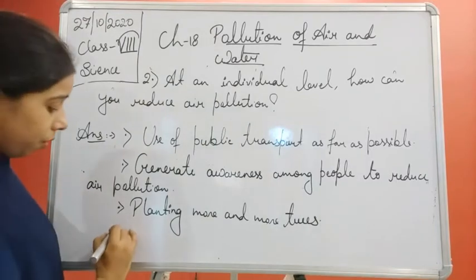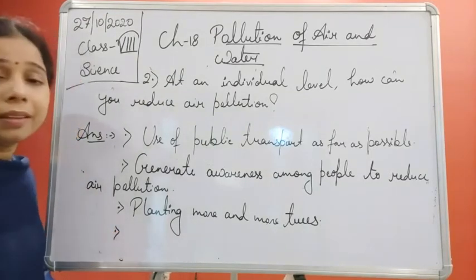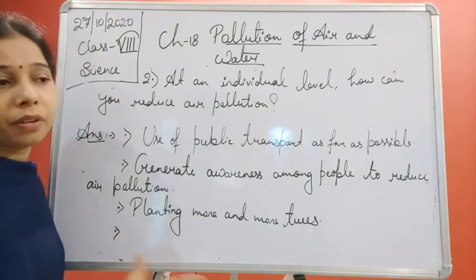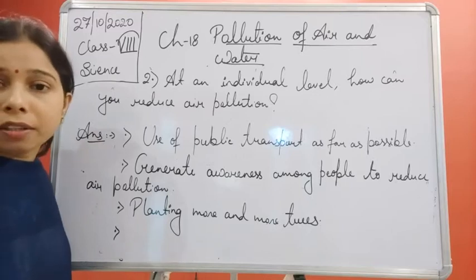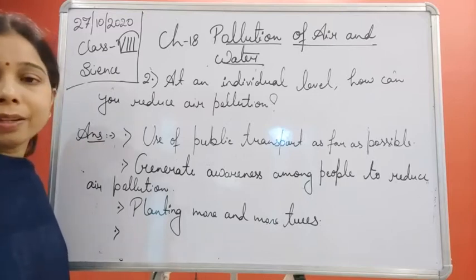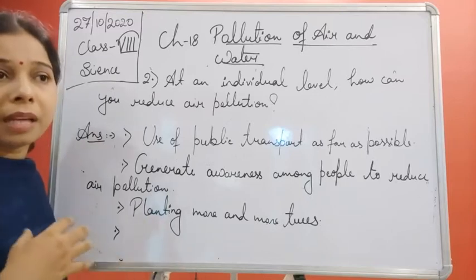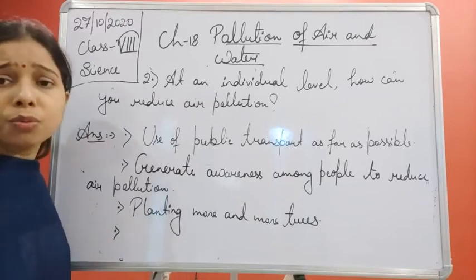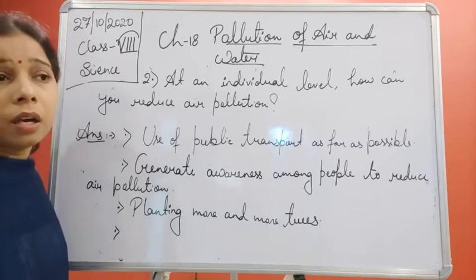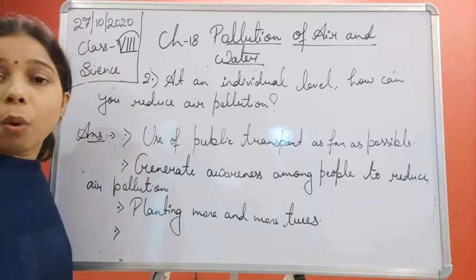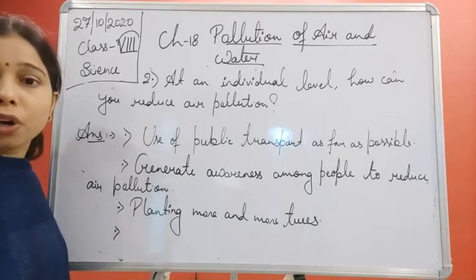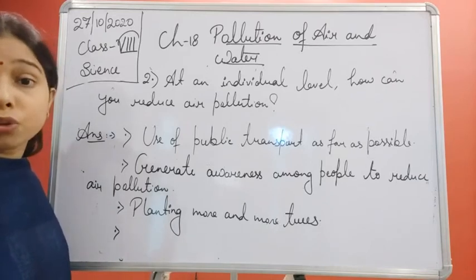Okay. Now you see, students, earlier people used to use a cycle, or they used to walk if the distance was short. But these days people don't prefer it. They go by their vehicles, perhaps to save time, or because they don't want to walk. It is better that for a short distance we should not use any kind of vehicle, we should walk.